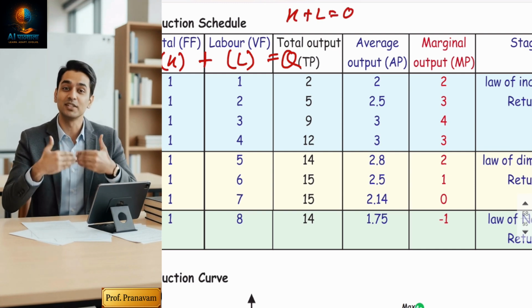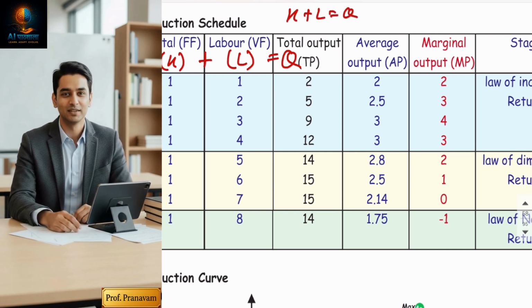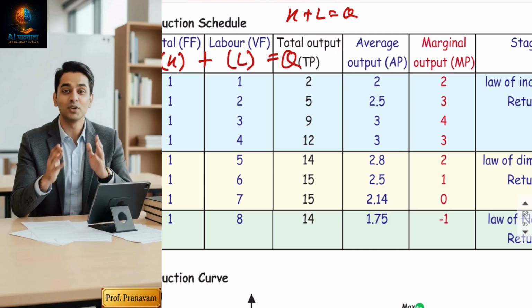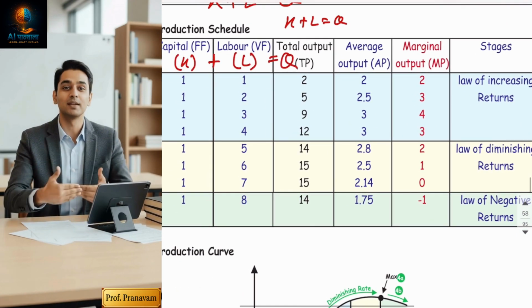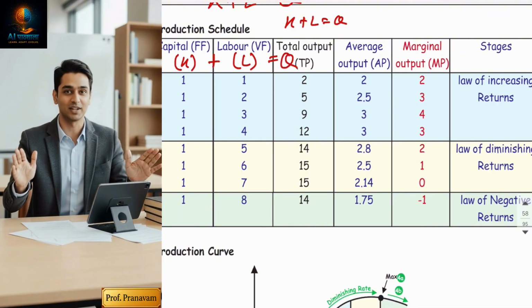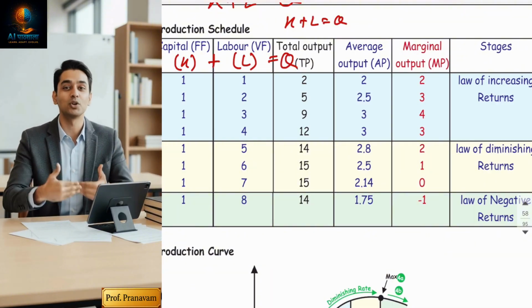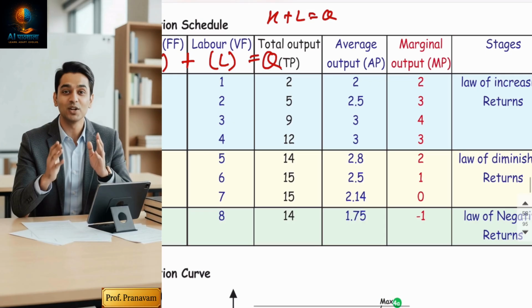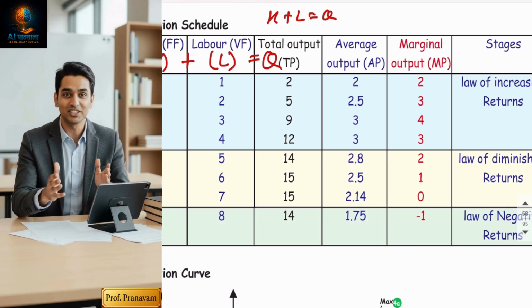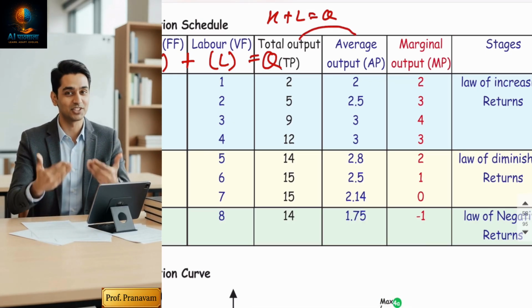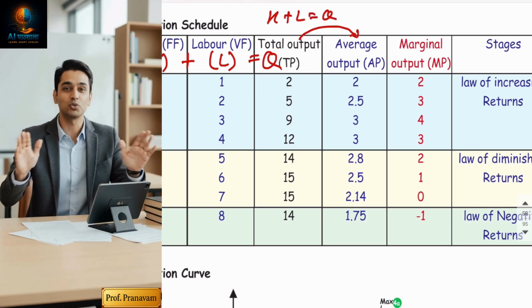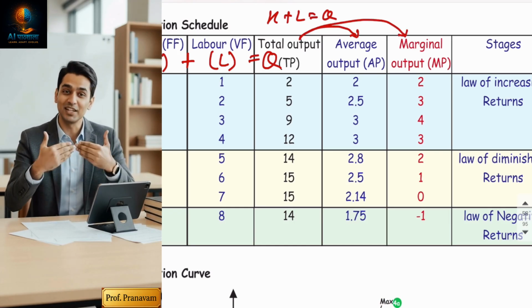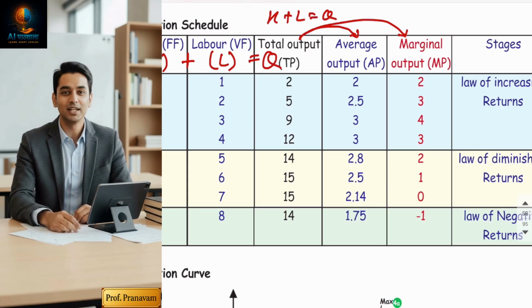K plus L is equal to Q in a tabular form where K is constant. Fine, sir. But you know what? From total production you cannot draw any conclusion. So if you want to understand this law, total will be converted into average and marginal. From total we will derive average product and marginal product. So there'll be three concepts: total production, average production, and marginal production.